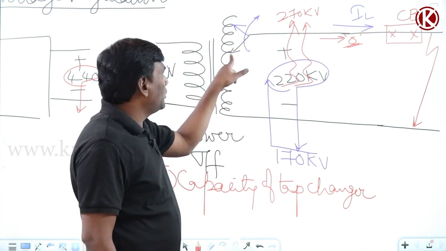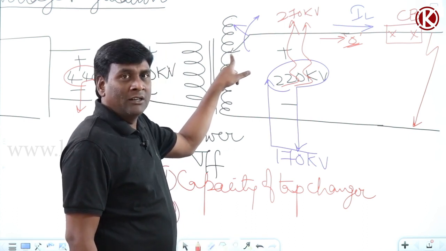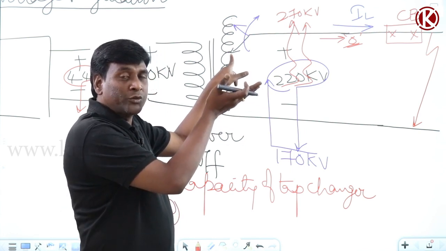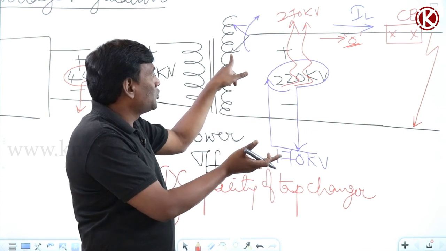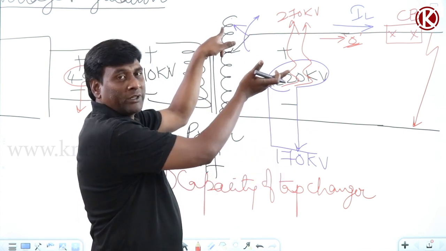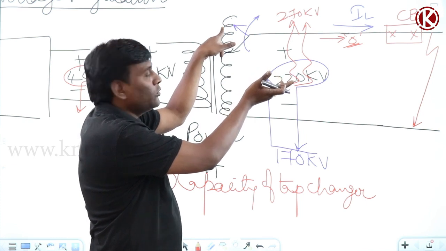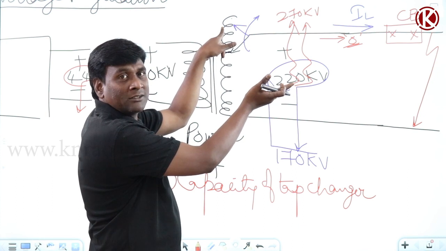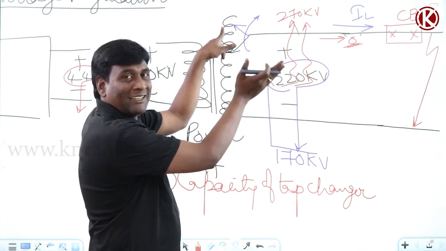Okay, so at no load conditions it is here, my tap is here. Now at loaded conditions, what has happened? My voltage has been reduced from 220 kV to 170. So I increase the tap from here to here such that this 170 is improved to 220 kV. Now all of a sudden my section or load is completely disconnected.